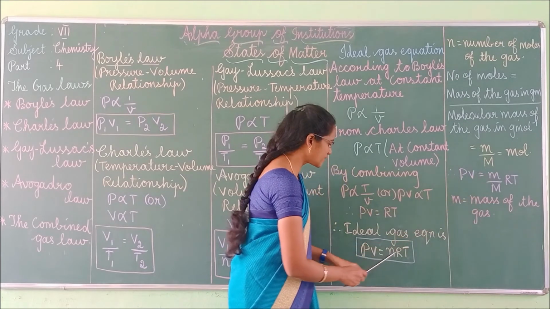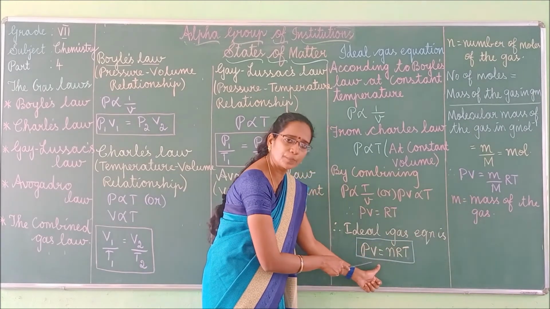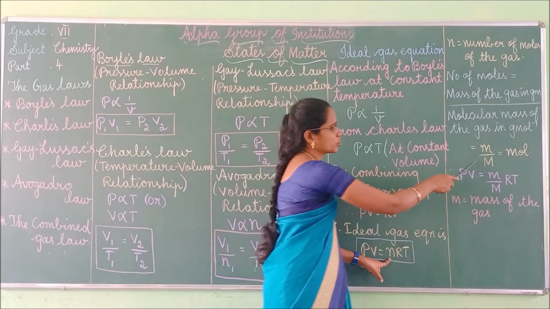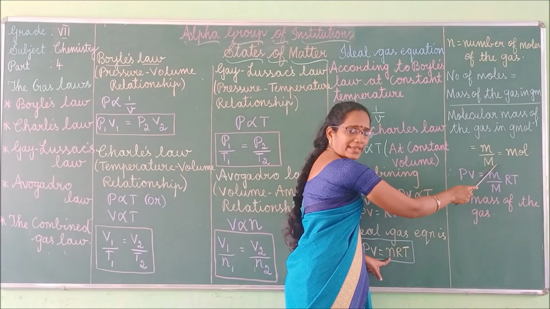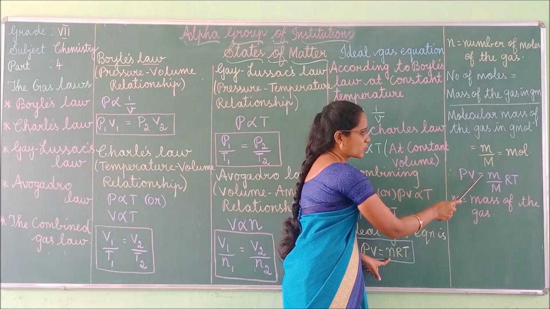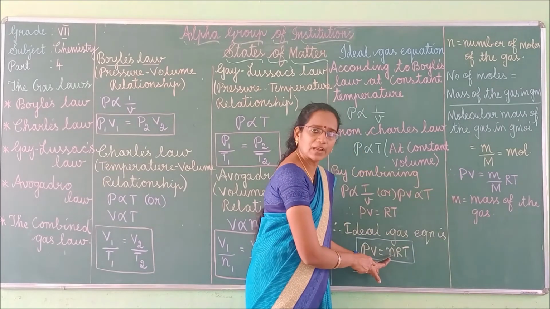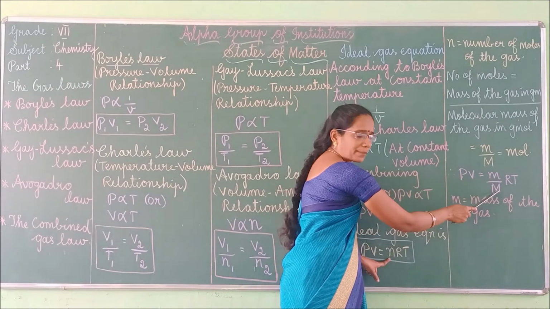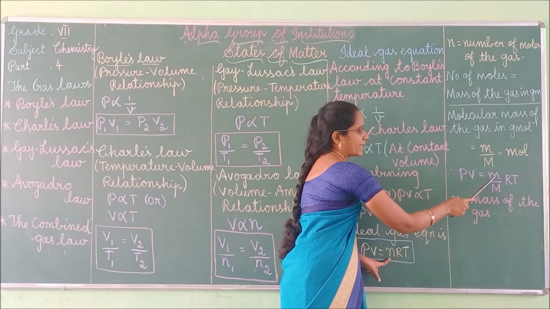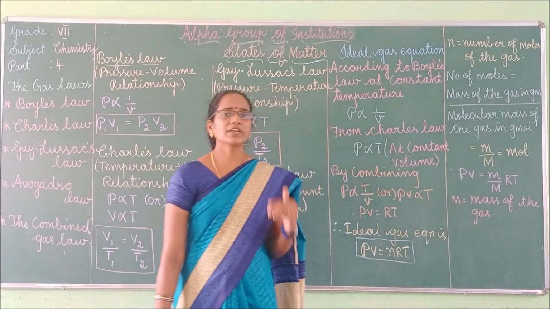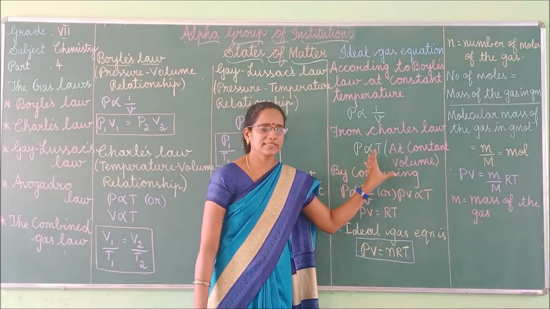So we have to substitute. Here we have written PV is equal to nRT. For this n, we have to substitute this part, mass by molecular mass, okay. Next, PV is equal to, for this n value, we have to take small m by capital M, RT, where small m is the mass of the gas, okay. So this way you have to derive the ideal gas equation.